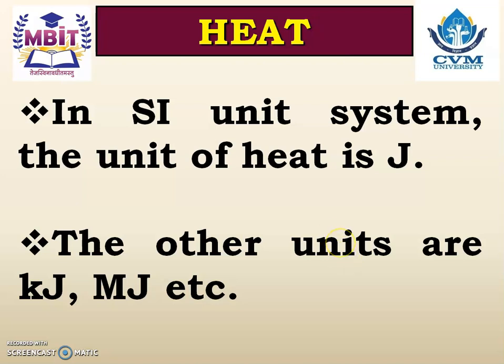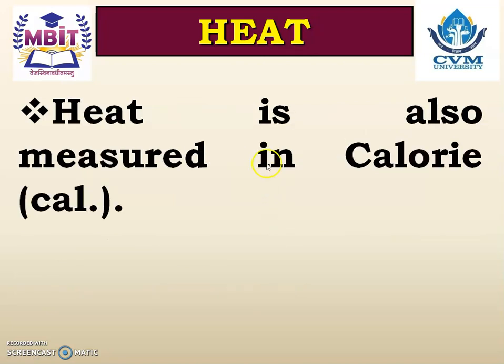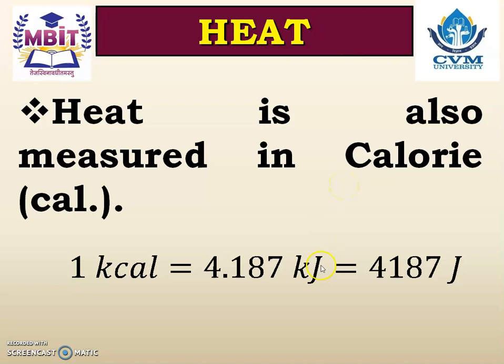Actually, already we have studied that heat is an energy in transition. So, whenever there is a transition of energy, then we can say that heat is transferred or that heat is moved from one place to another place. In SI unit system, the unit of heat is joule. The other units are kilojoule and megajoule. Heat is also measured in calories, and the correlation between the calorie and the joule is 1 kilocalorie equals 4.187 kilojoule, which equals 4187 joule.